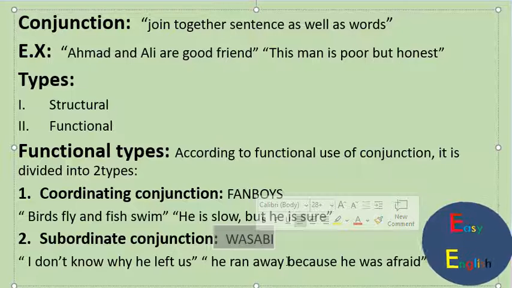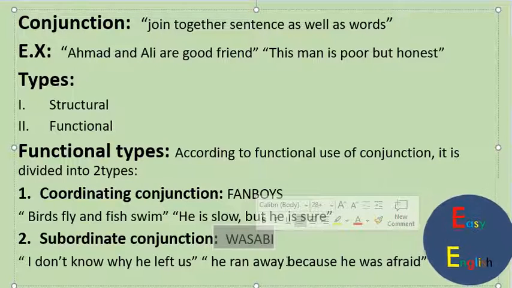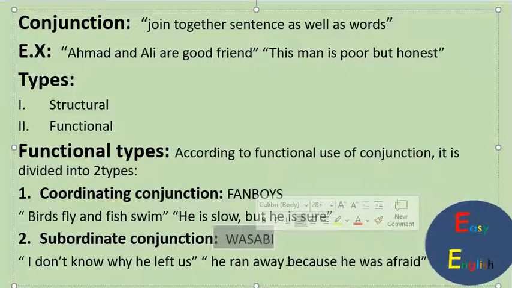This was made for all of you to easily understand which conjunctions fall in subordinating conjunction. W for while, A for as, S for since, A for although, B for before, I for if. These are all the conjunctions which fall in subordinating conjunction, used to join two sentences in which one depends upon the other sentence to convey its meaning.